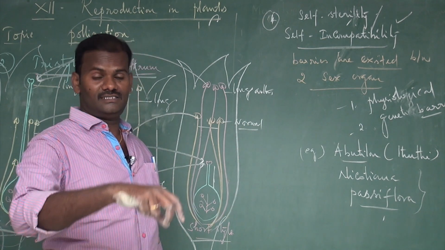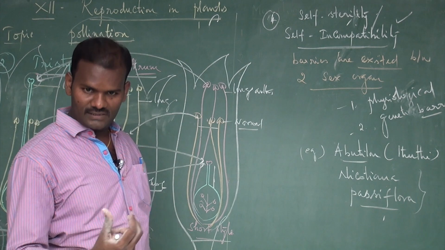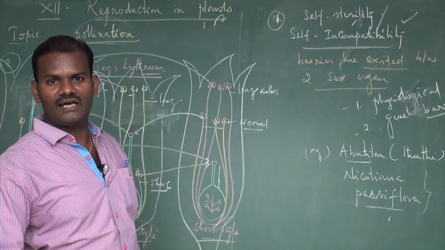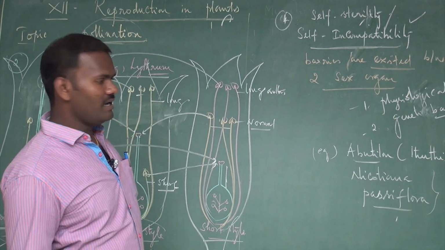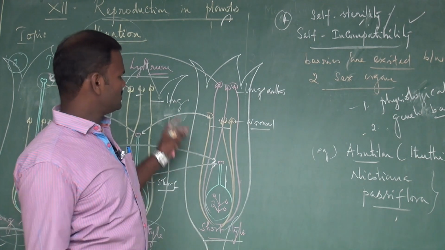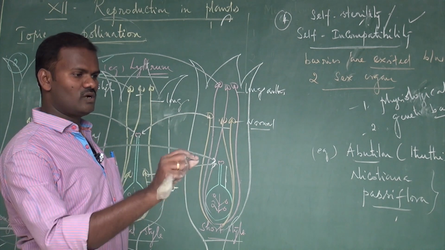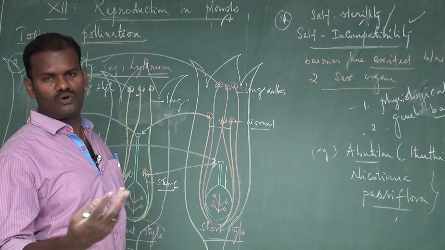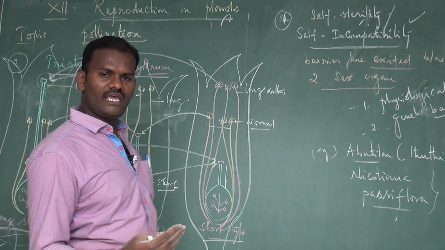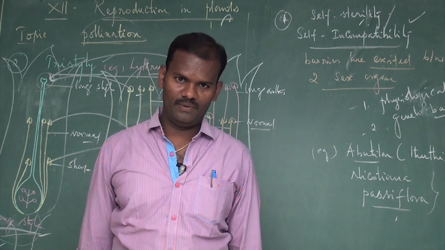If both the sex organs are present in the same flower, there is more chance for self-pollination and less chance for cross-pollination. Then we discussed the types of self-pollination. Cross-pollination is also called allogamy. Self-pollination is also called autogamy. There are two types of cross-pollination, geitonogamy and xenogamy.